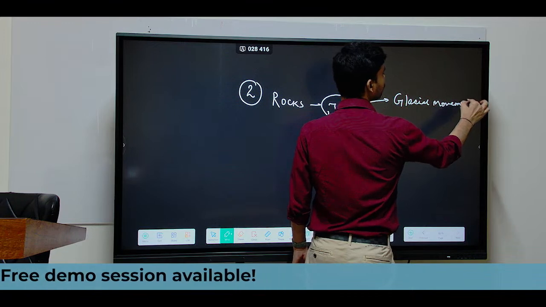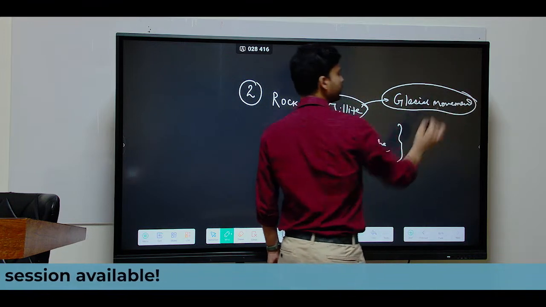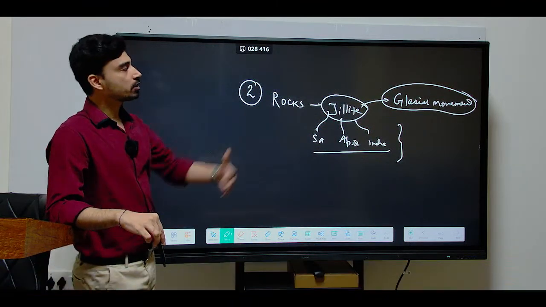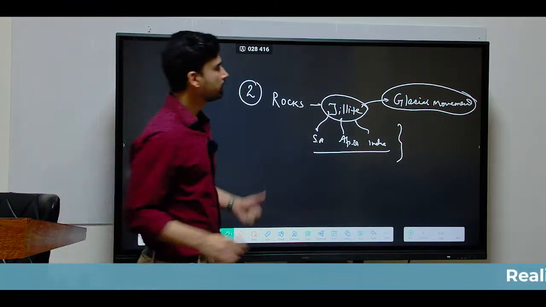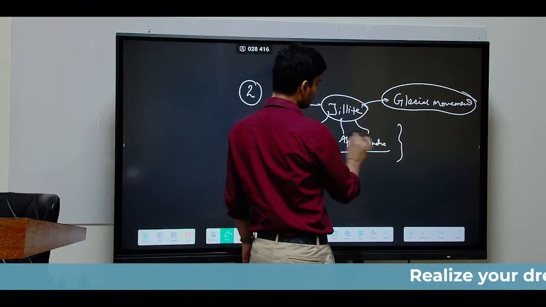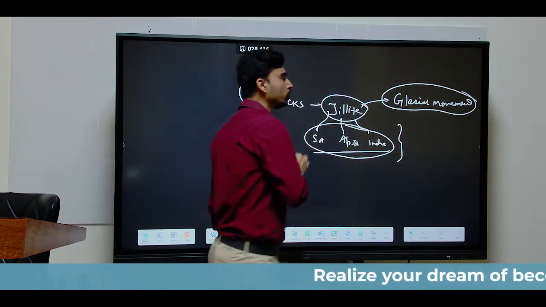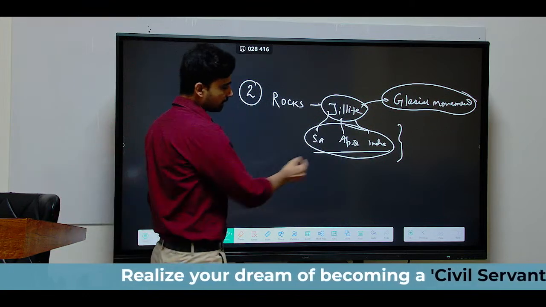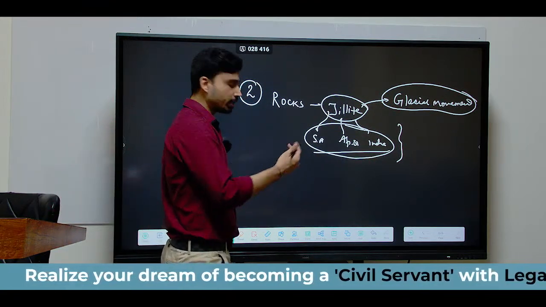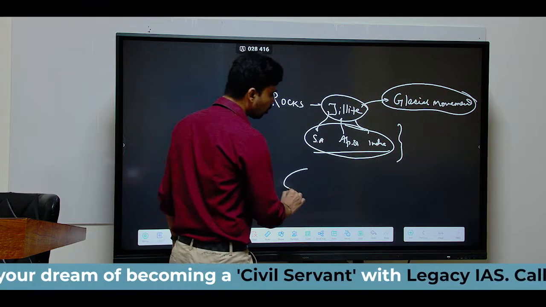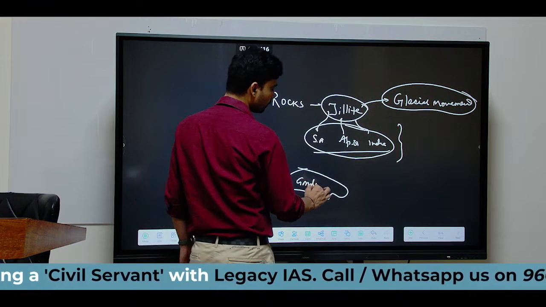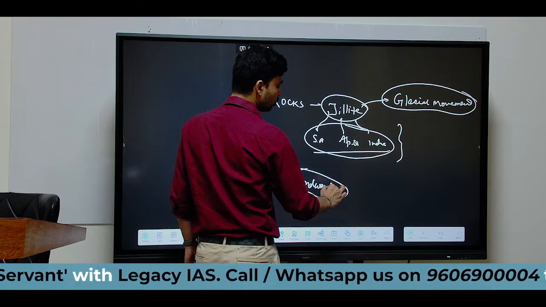The tillite rocks generally are believed to develop due to the movement of large scale glaciers over the crust of the earth. Thus, how come these rocks are found in these continents where we do not have any evidences of glacier? And thus Wegener explained that all these three land masses are basically part of what? They are part of Gondwana land.